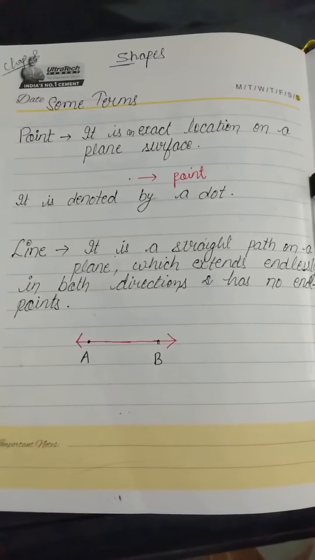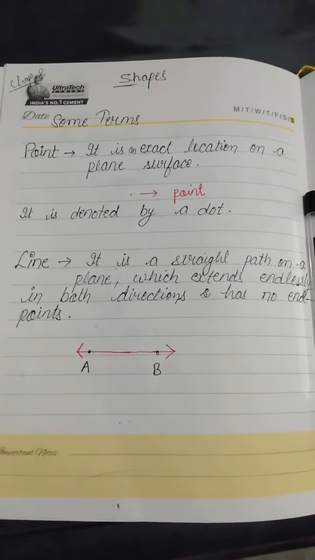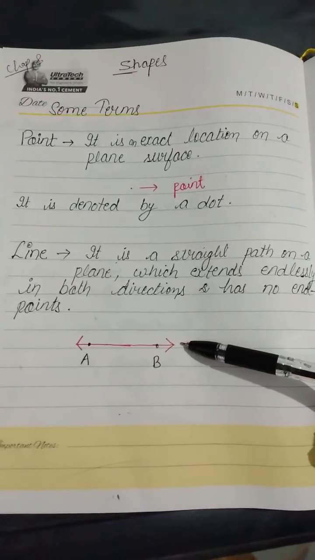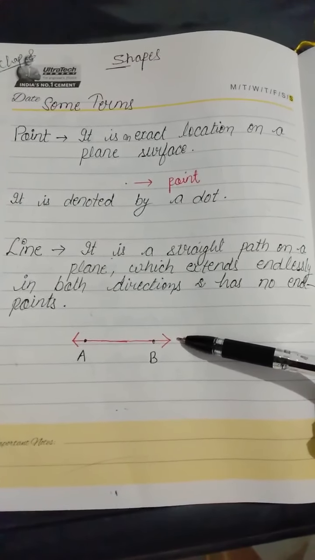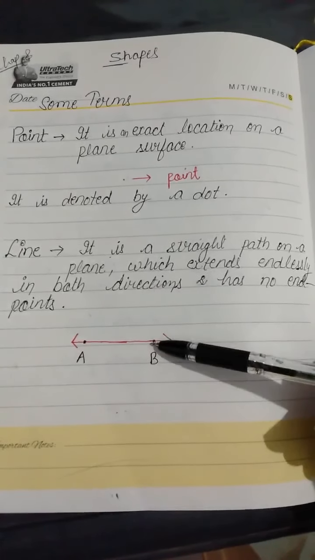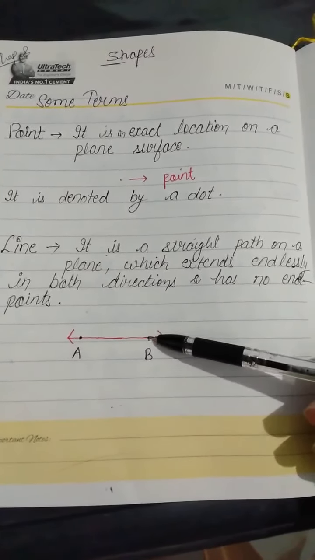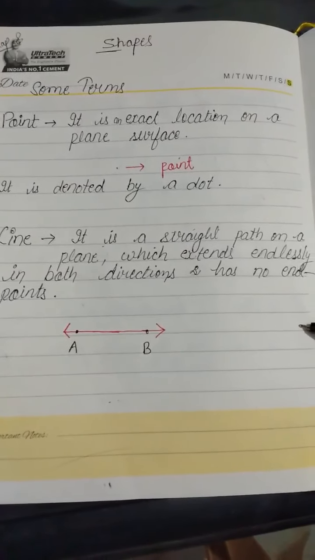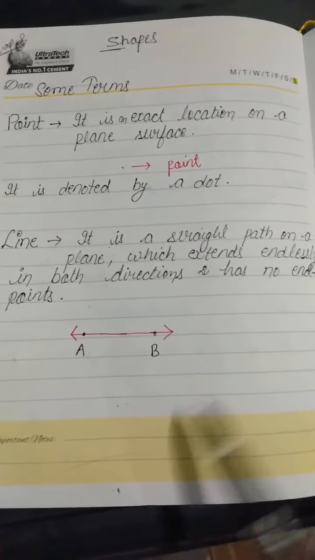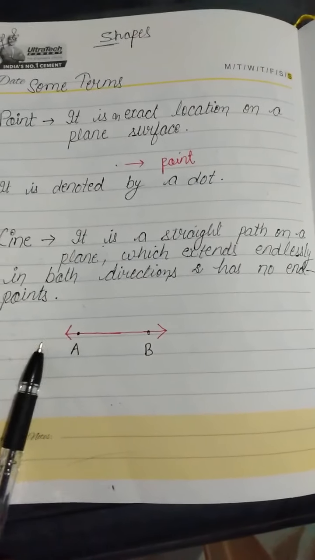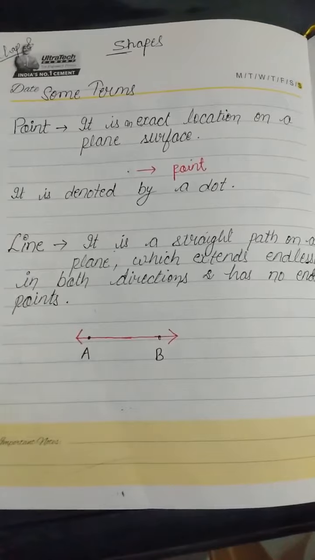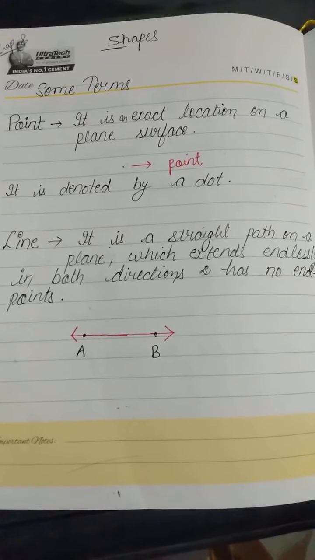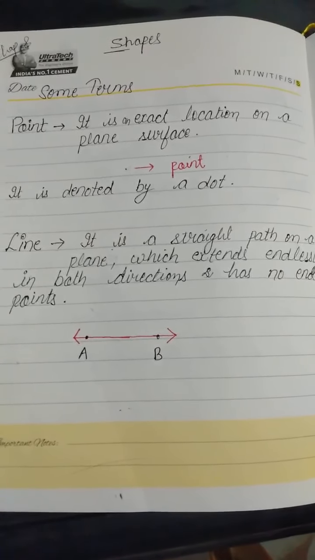Next term is line. What is a line? It is a straight path on a plane which extends endlessly in both directions and has no end points. Like we are seeing here, it extends endlessly. The arrow shows that we can also extend this line in this side, and we can also extend it in this direction. So a line can extend in both directions and has no end points.